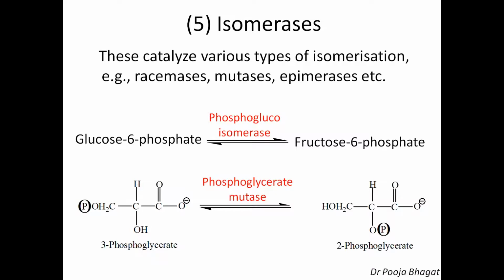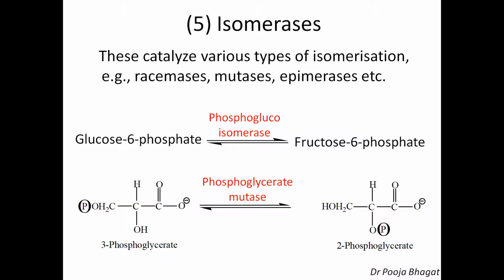Then comes the fifth, that is isomerases. As the name indicates, these catalyze various types of isomerization reactions. For example, racemases, which bring about racemization. Mutases are those enzymes which catalyze the transfer of a group within the molecule from one position to another.